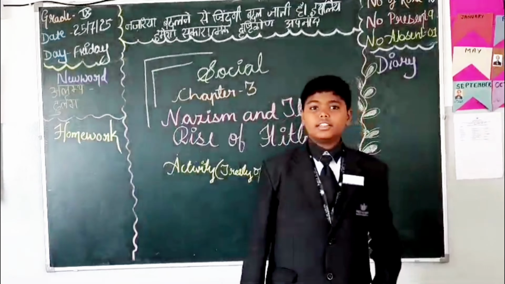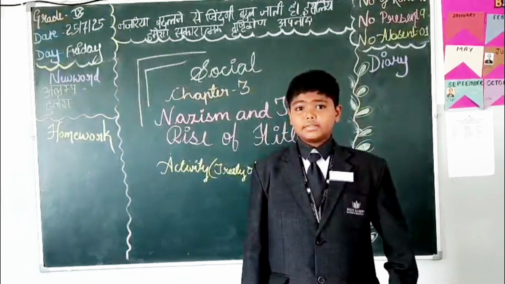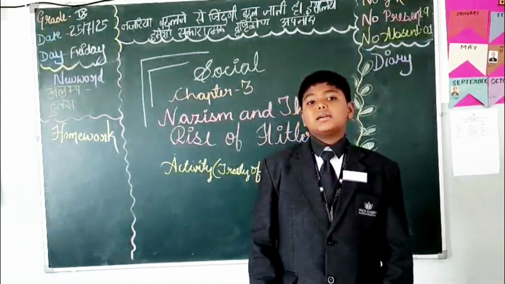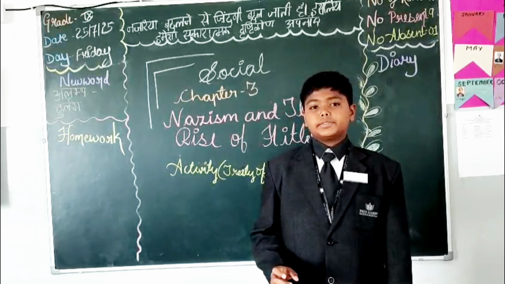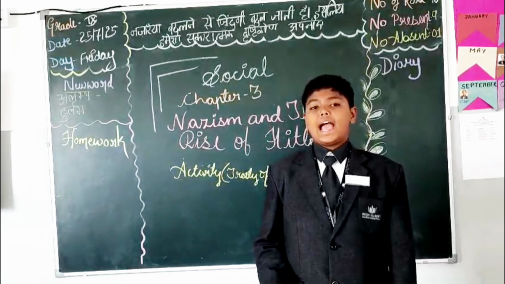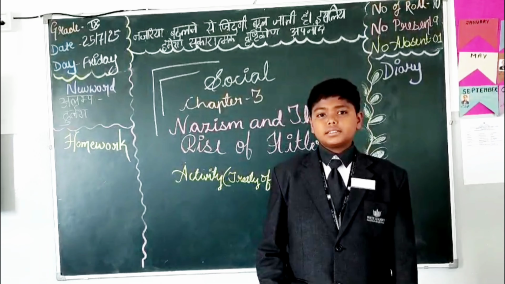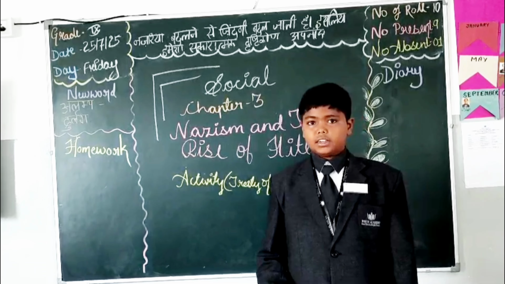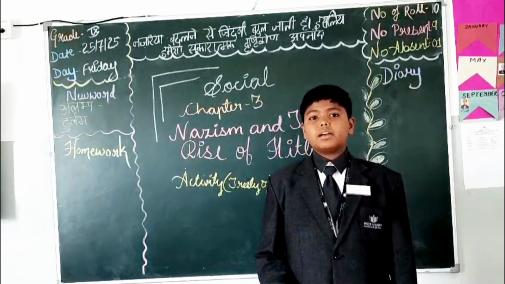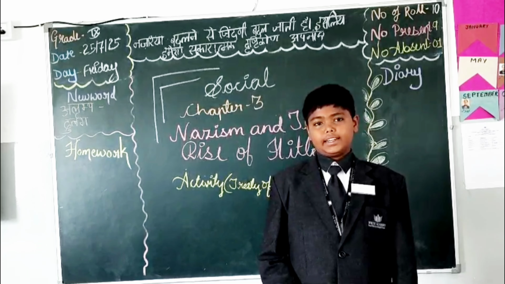Therefore, to conclude, the Allied powers presented the Treaty of Versailles as a peace treaty, but it was a harsh and humiliating treaty which was signed by the Weimar Republic and the Allied powers. This made Germany a debtor rather than a creditor and gave rise to Nazism and a strong dictator, Adolf Hitler.